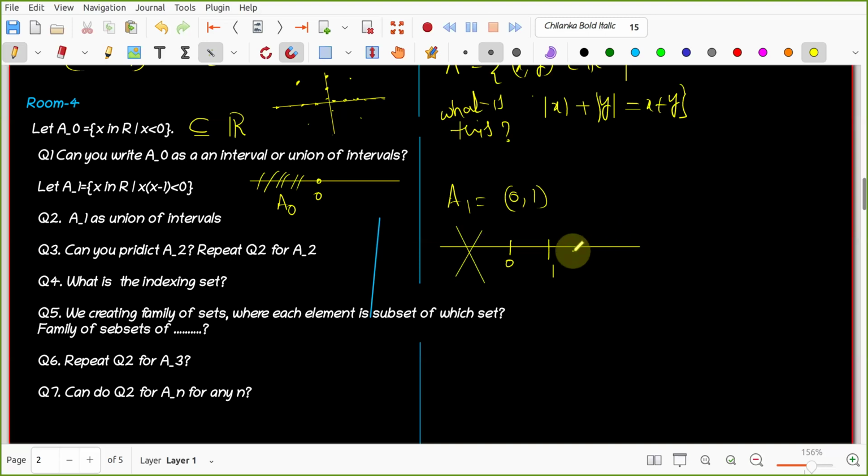Then you are talking about greater than 1. Already 0 and 1 are not there. Greater than 1 means 1 point something. So it is greater than 1. Yes, this is positive and this is positive. Product of two positives is positive. So this portion is also not there. And 0, 1 are already not there. So the open interval (0, 1). Wonderful.